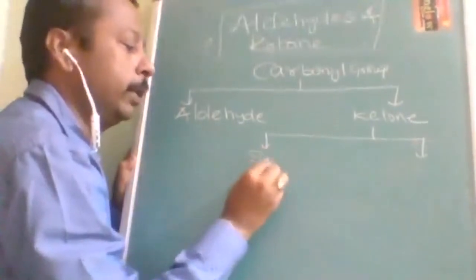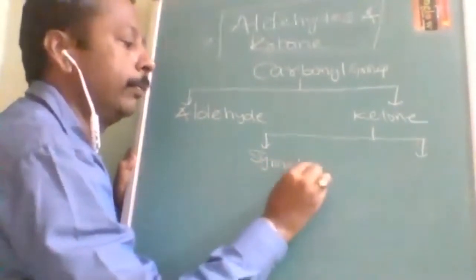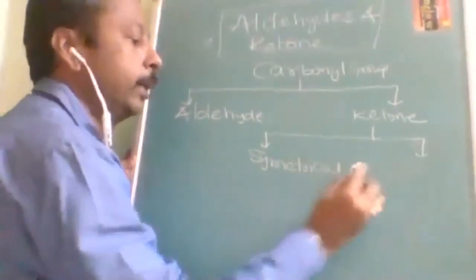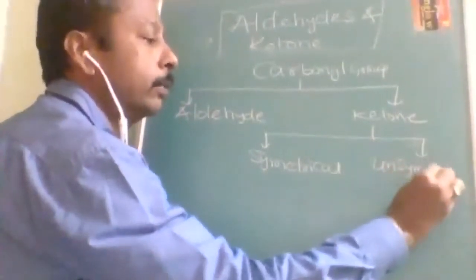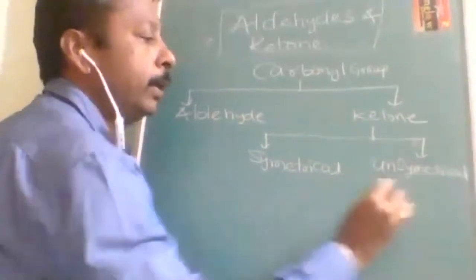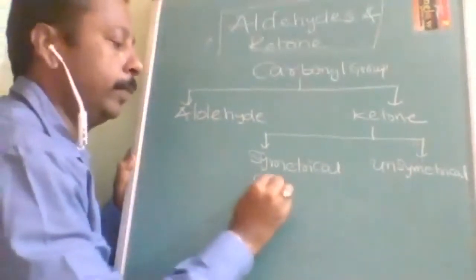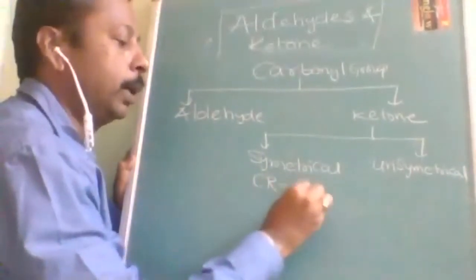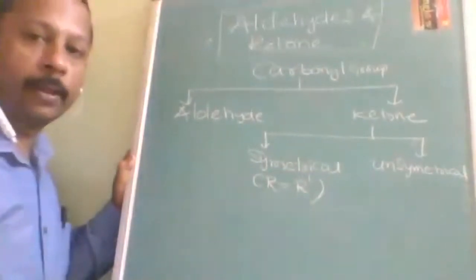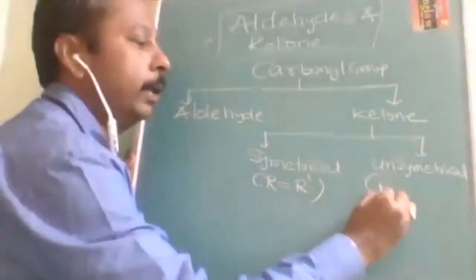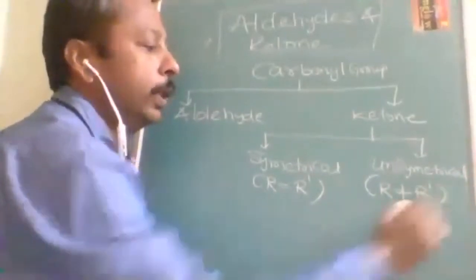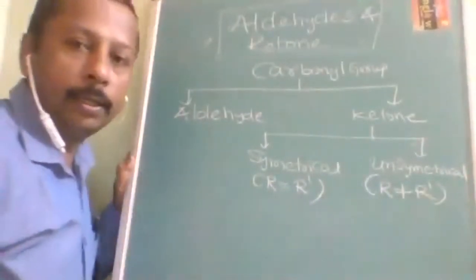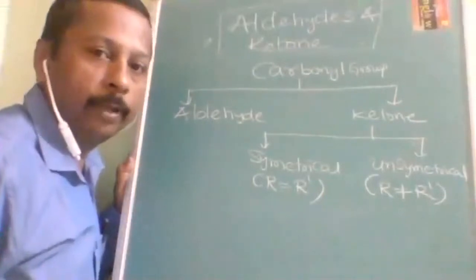The first is symmetrical ketone, and the second is unsymmetrical ketone. In symmetrical ketone, both R and R dash will be the same. In unsymmetrical ketone, R is not equal to R dash; the two alkyl groups attached on the carbonyl group will be different.